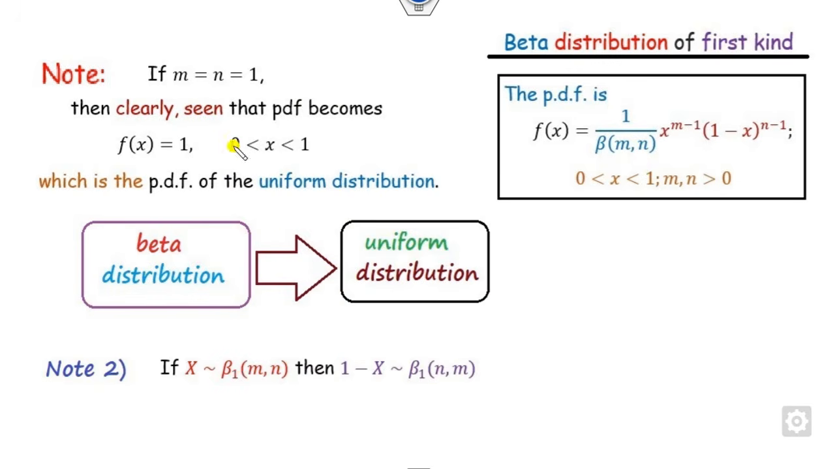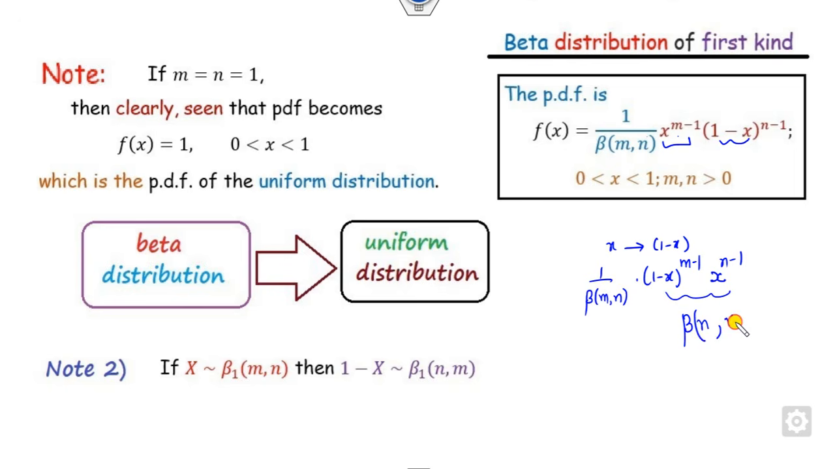Also, you can see whenever x follows the beta distribution of the first kind, then what is 1 minus x? If you replace x with 1 minus x, what will happen? This will be my beta function of m comma n, now with 1 minus x raised to power m minus 1. This part is nothing but my x here. So look at that, that part is my beta function, but here it is n and m. So therefore 1 minus x follows the beta distribution of the first kind again, but the parameters are now n first and m second.